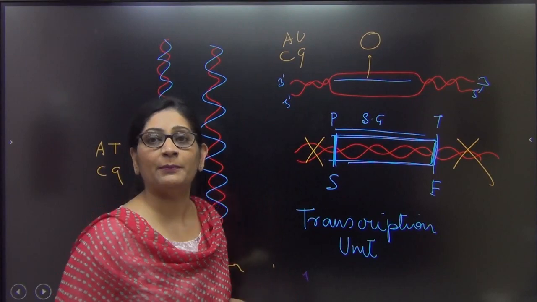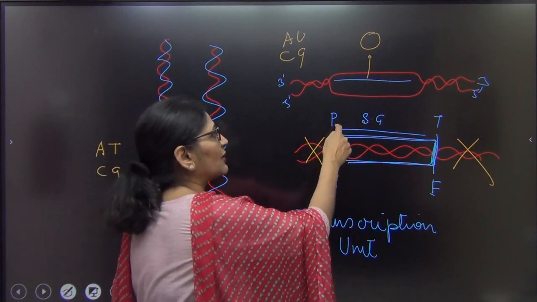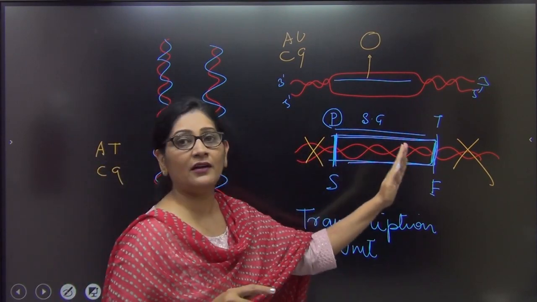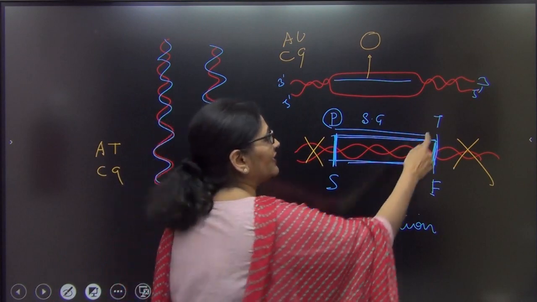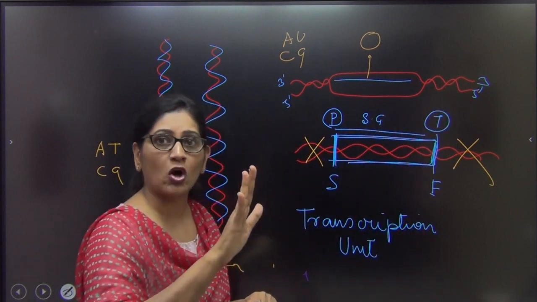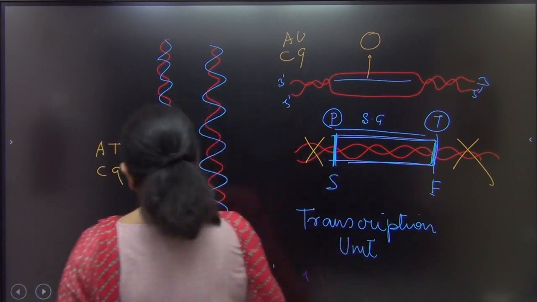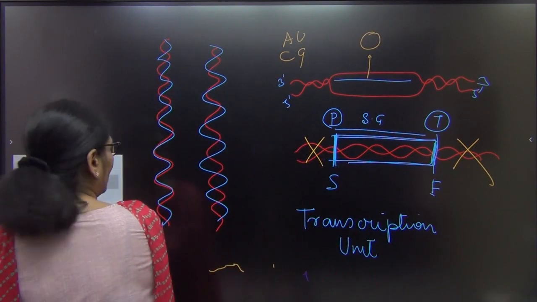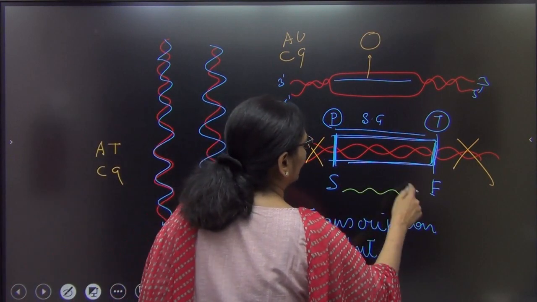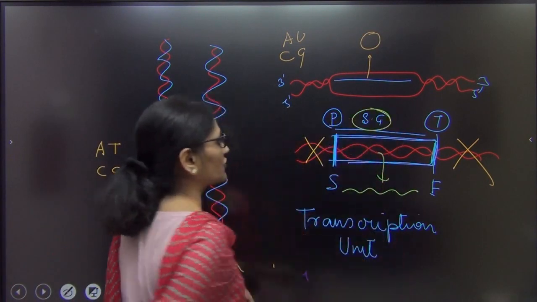And this is made up of 3 points. One is promoter. This is the place from where the transcription will start. The second is terminator. This is the place where it will stop. And third is the structural gene जिसका actual में आपका RNA बनना है, जिसका हमें RNA बनाना है. So this is called a structural gene.